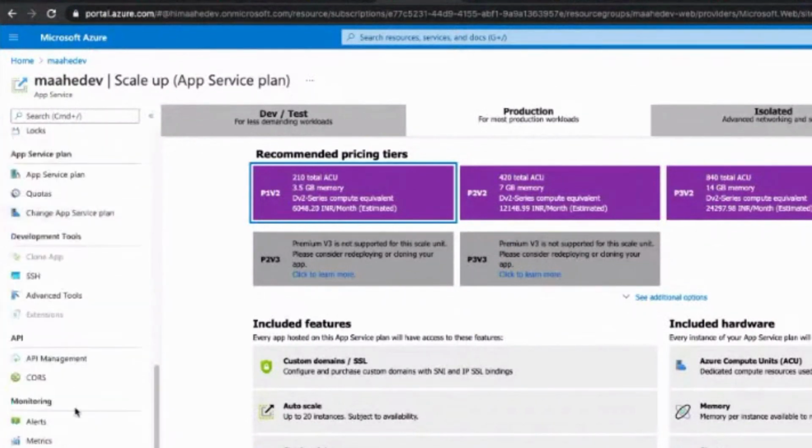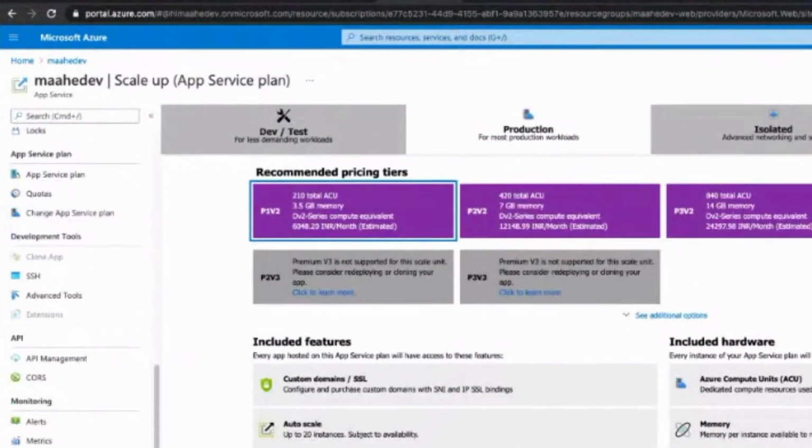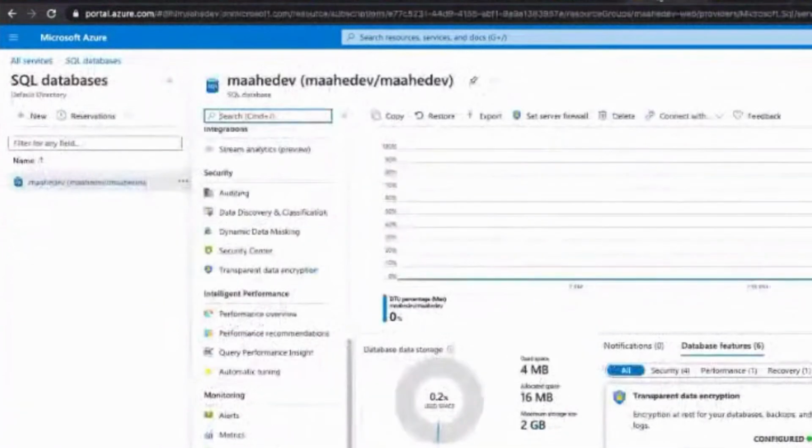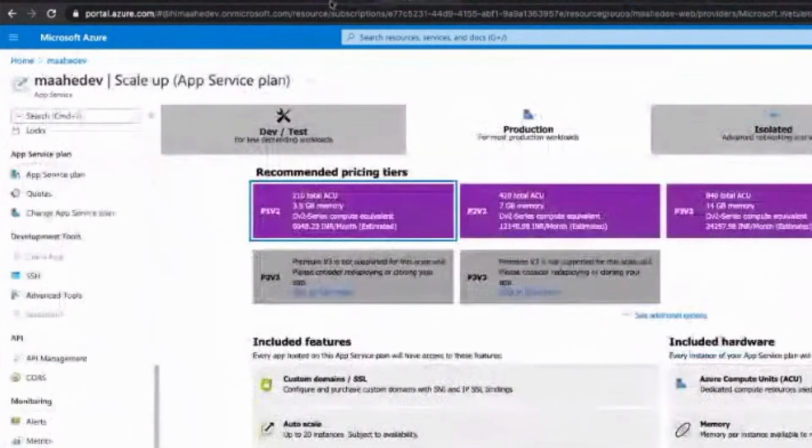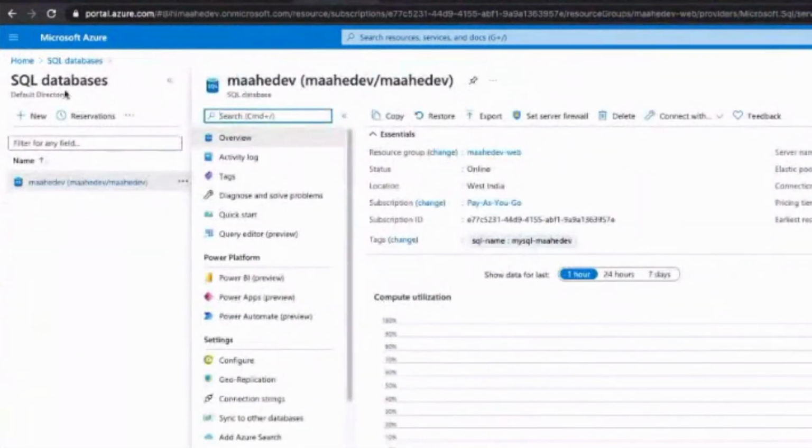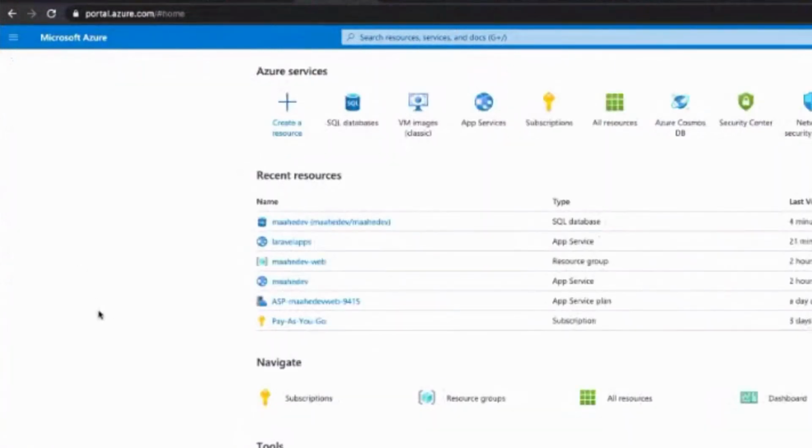Once you have time, I would encourage everyone to go into the free plan that I shared with you earlier. That will give you $200 of credit, which will always be helpful for you. Whatever experiments you want to do, you can do in that.